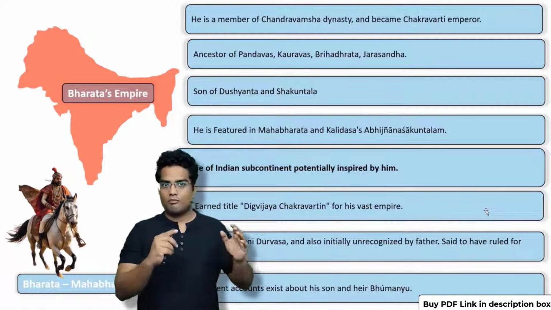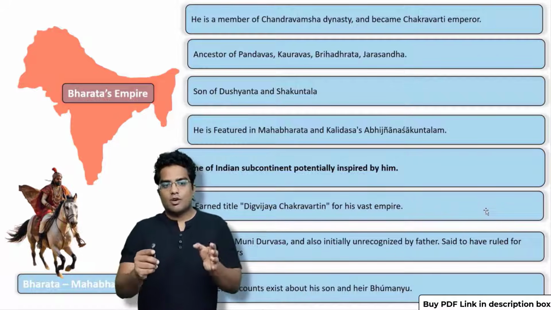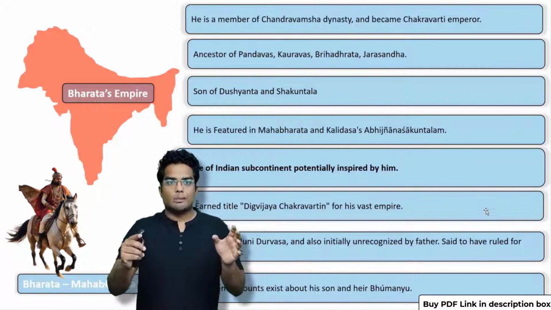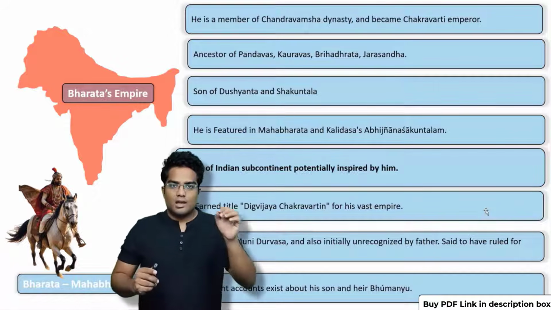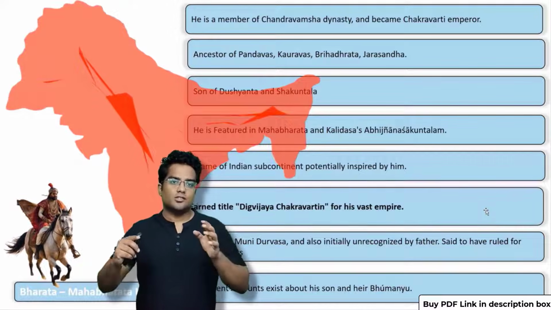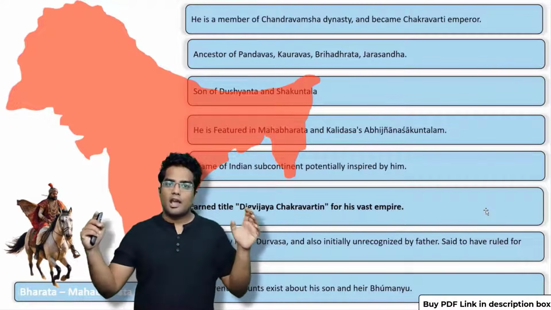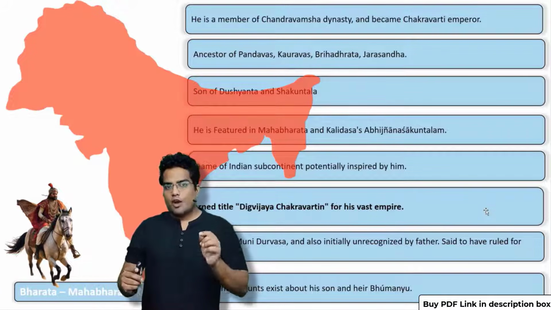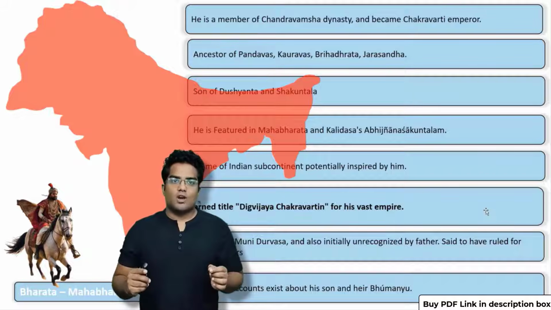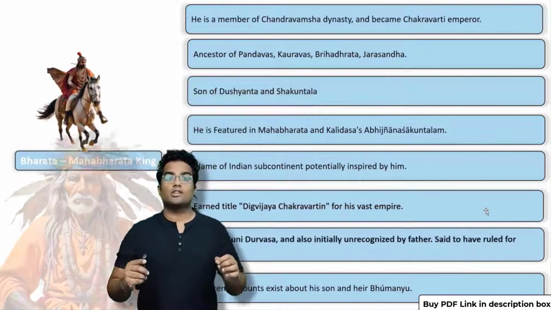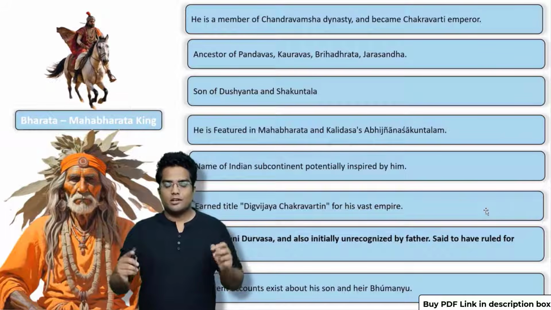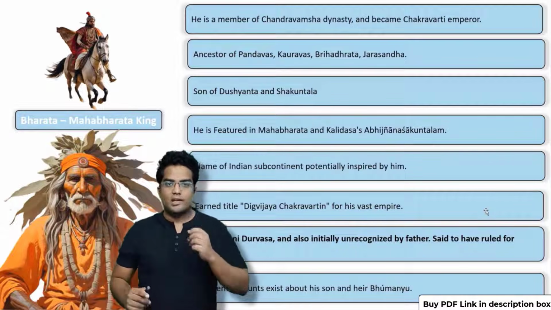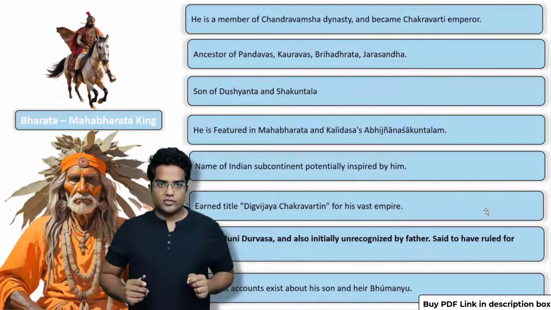The reason why we have made this video, why we are learning this, is because this guy inspired the Indian subcontinent to be named after him. He earned this title of Digvijaya Chakravartin for this big empire. He had a vast empire. Now, he is said to have ruled for 27,000 years. That is a bit ridiculous, but as per the myths, he has ruled for 27,000 years, which ideally doesn't fit into the frame of Indian history.